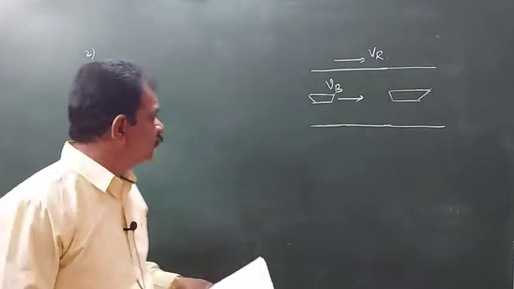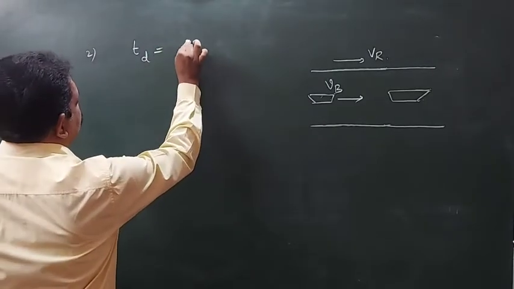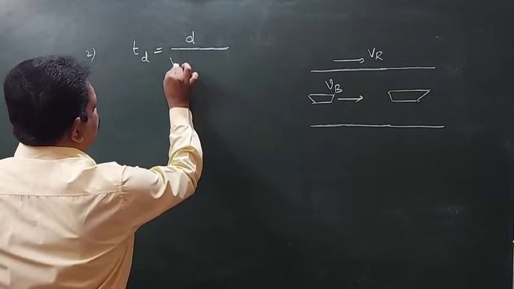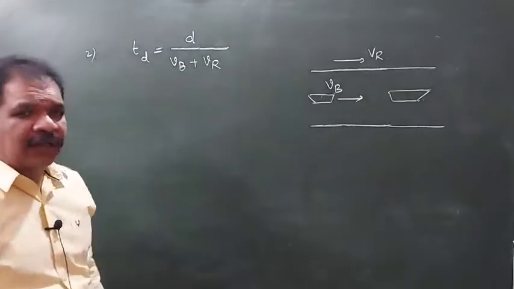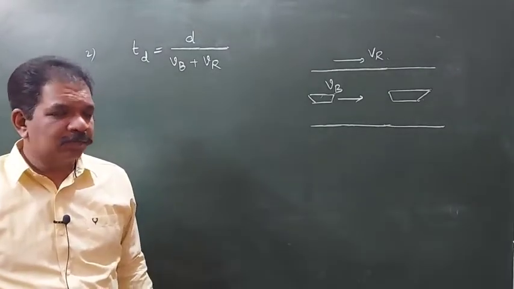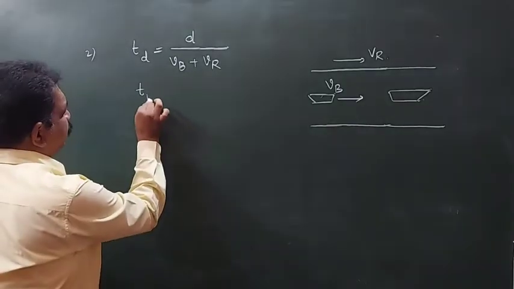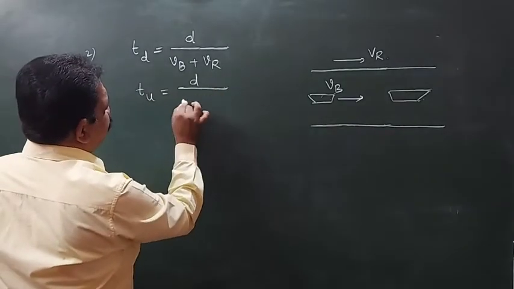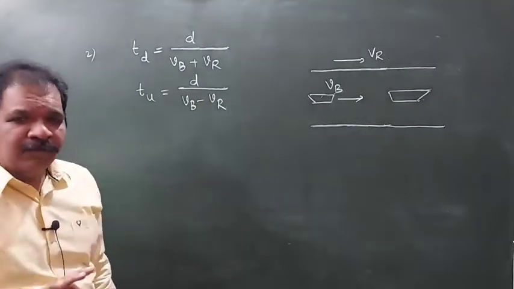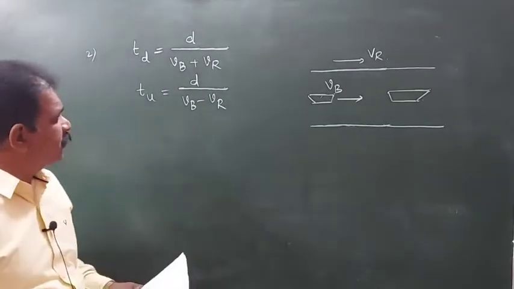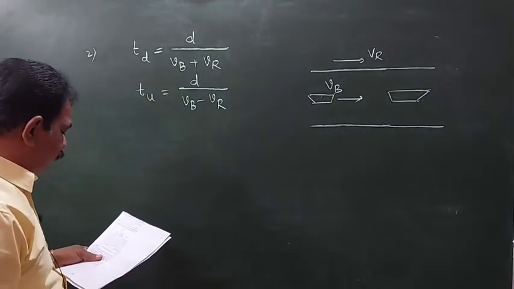That is the question. So, downstream, distance by velocity of the boat plus velocity of the river, both will be added. In the upstream, the velocity of the boat and the velocity of the river are in opposite directions.